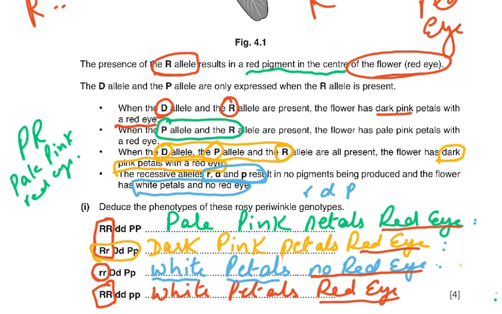And then of course we had the white petals. So white petals was the one here when we had the big R, and we had the red eye. So the white petals, because we had the small d and the small p, so we had the white petals here. So you had to really read this again once or twice and figure this out. Where was the red eye?